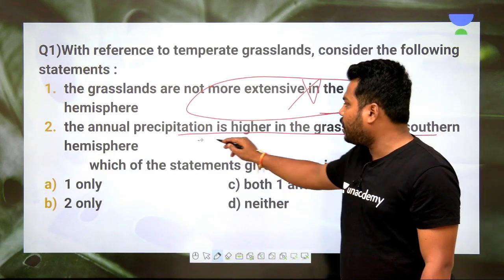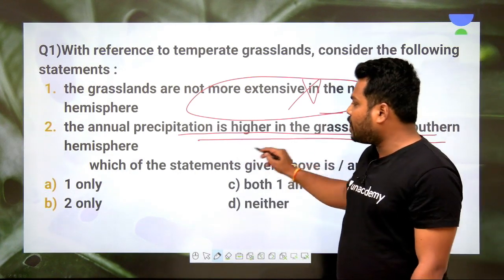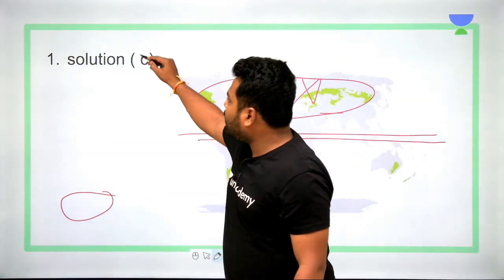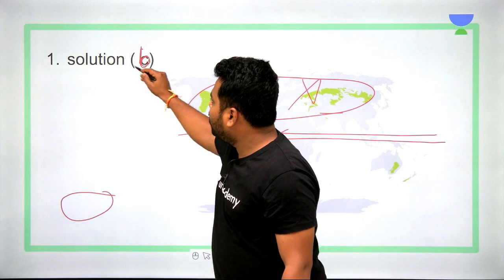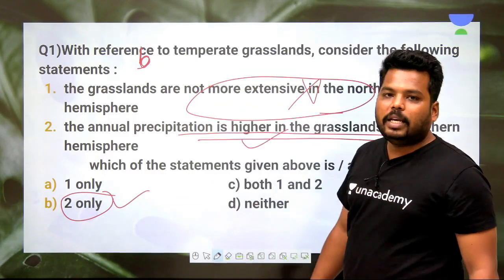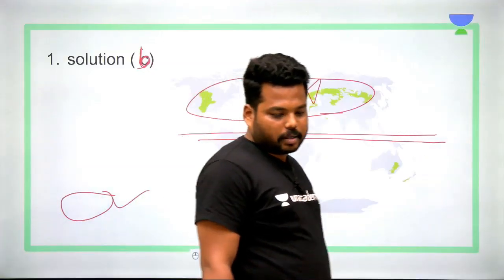And apart from this, the annual precipitation is high in the grasslands of the southern hemisphere. This is absolutely true, and hence option B becomes the answer. Here it has been C, but the option is B. Clear? Whereby option B, only 2, is the direct answer related to this question.